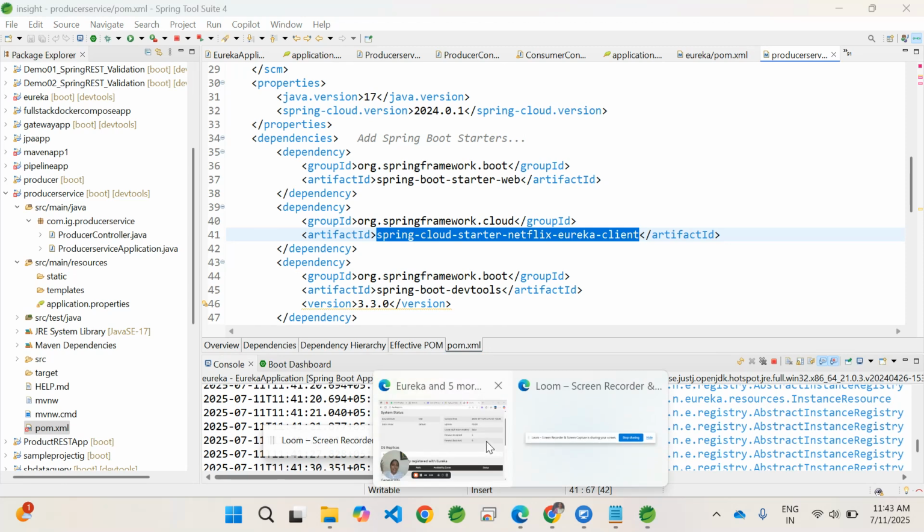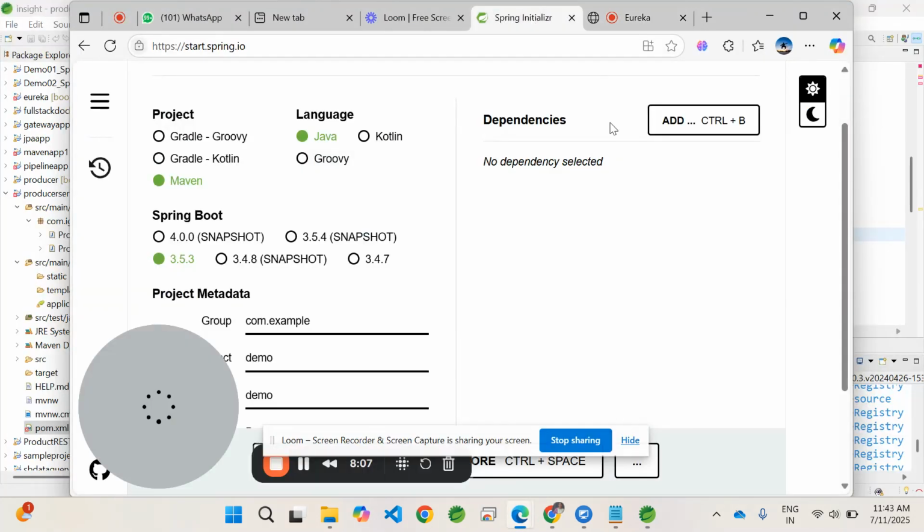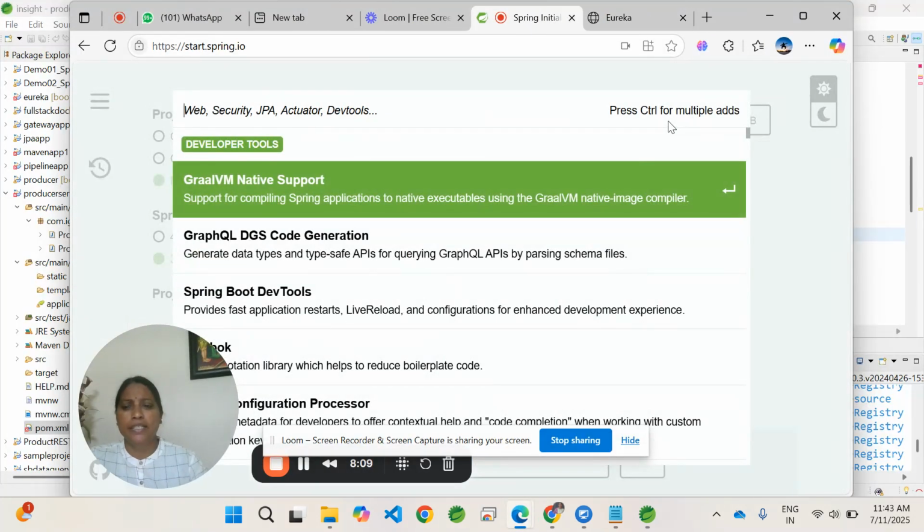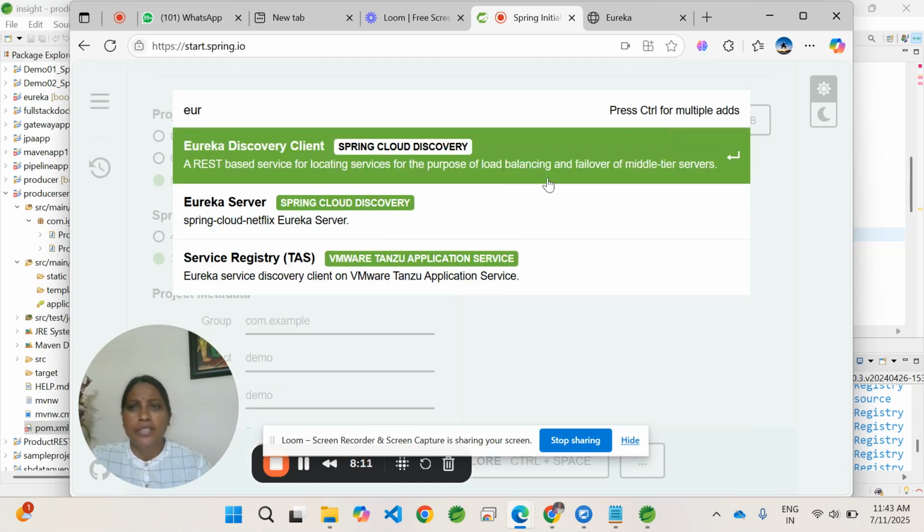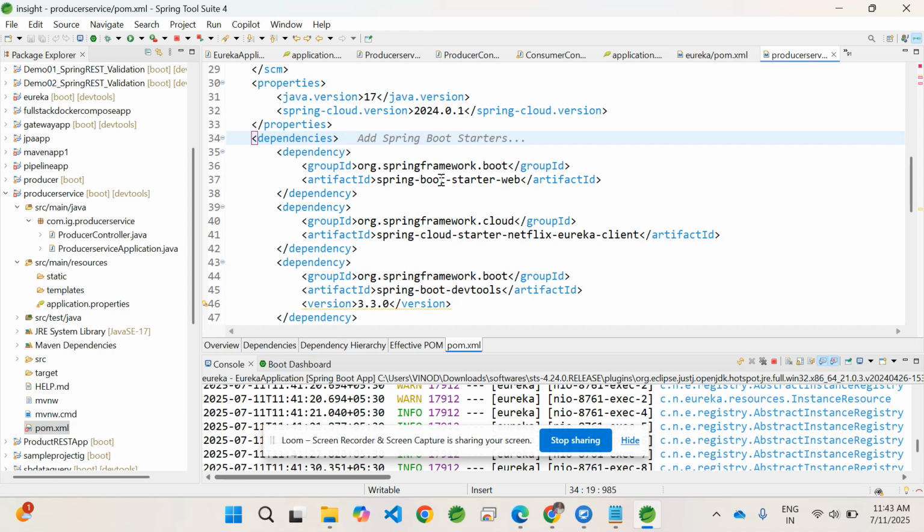It means that while we create the Spring Boot project, the dependency we need to select is not Eureka server, but Eureka discovery client. This is the thing we need to select. Once we select this, we get this dependency. As usual, the Spring Cloud version is there. These are the dependencies we need to add.